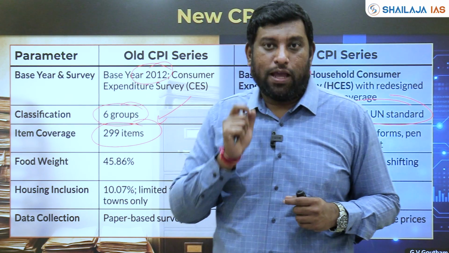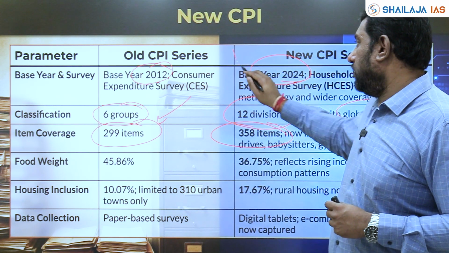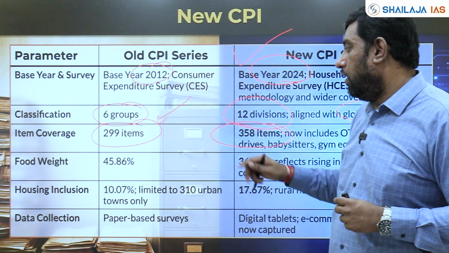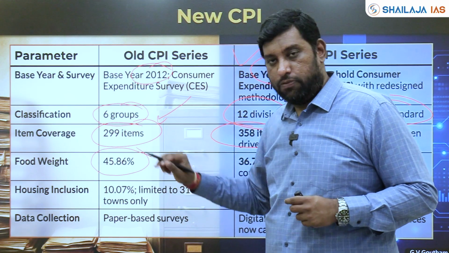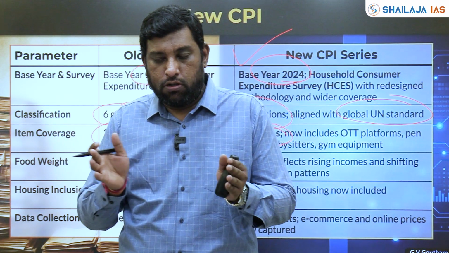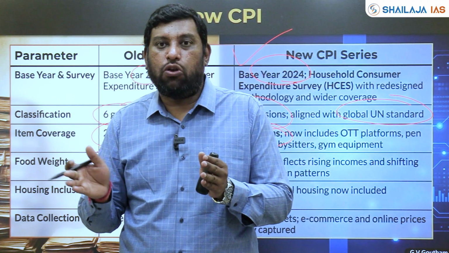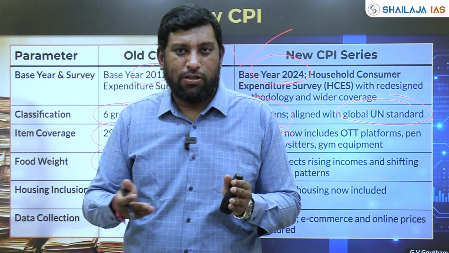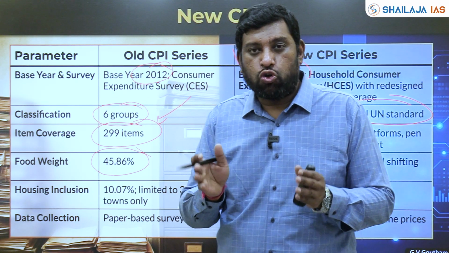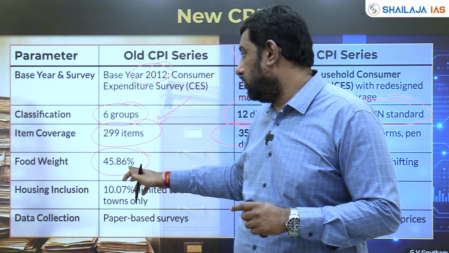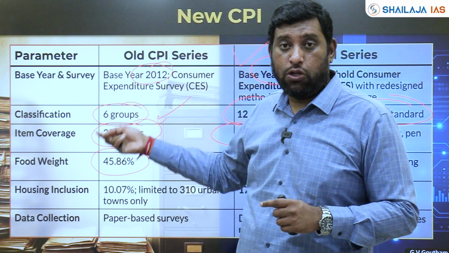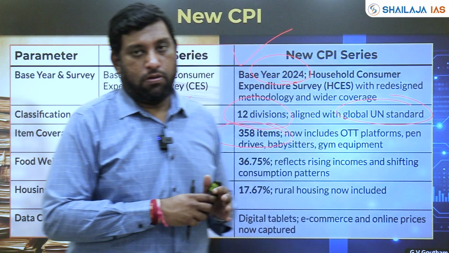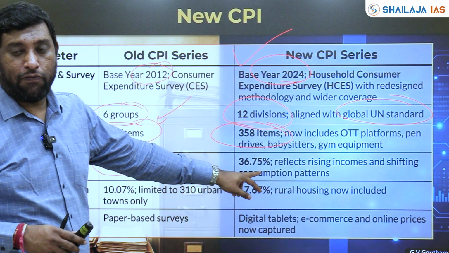Now, one important aspect. Okay, so the first thing is your base year 2024. The second thing is that the items have been increased and aligned with UN standards. Another important aspect is the food weightage. Okay, so whatever food people were consuming, be it rice, meat, eggs, fruits, vegetables, and other things, all of it used to constitute around 45.86% of the entire CPI. So it used to have very high weightage in the calculation of your CPI. Now they have reduced that to 36.75%.